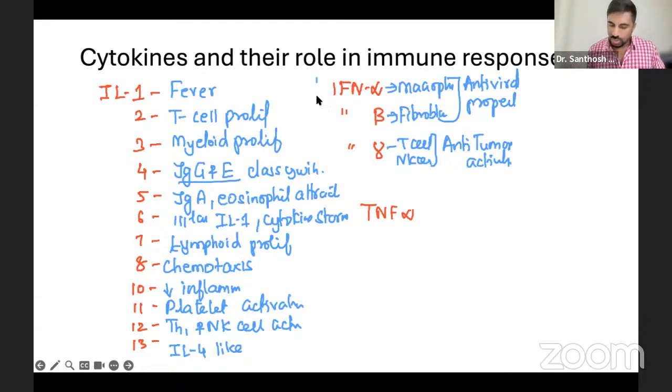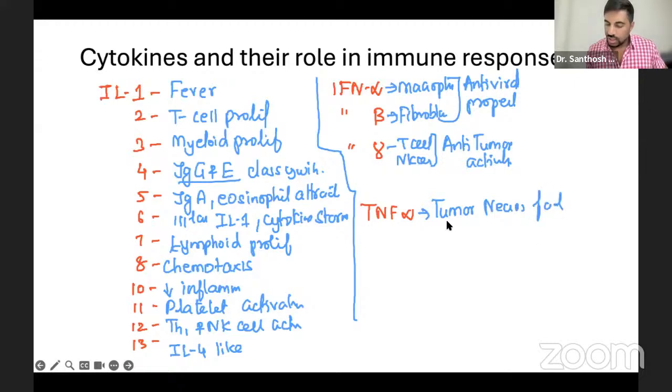Now what about the TNF alpha? TNF itself says it's a tumor necrosis factor. These are all interferons, interleukins. Tumor necrosis factor is a dangerous one. The name is of danger. So it has a very important role in causing sepsis. Number one. Number two, it causes tumor necrosis. It kills the tumor. Sort of good.